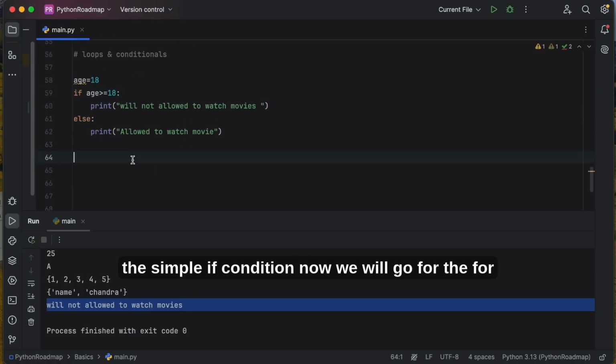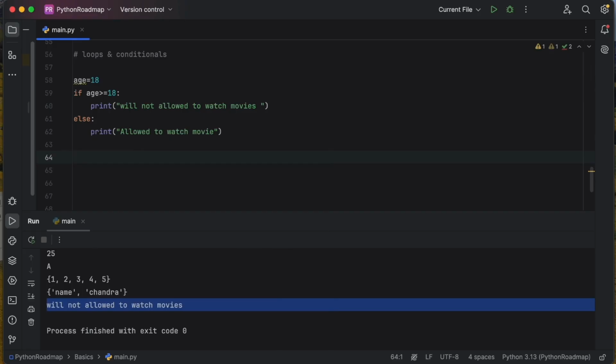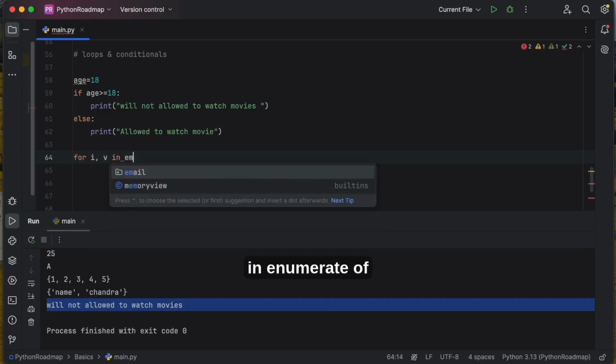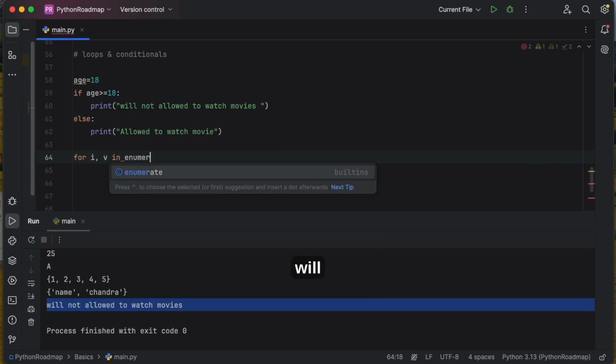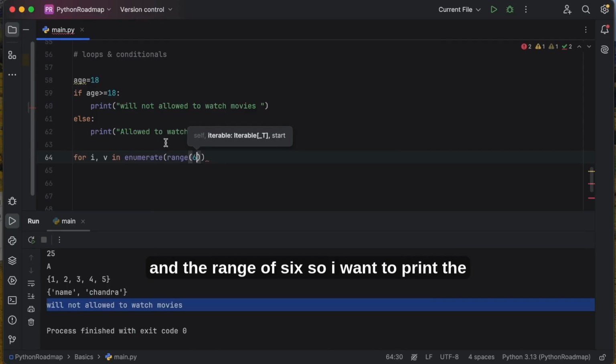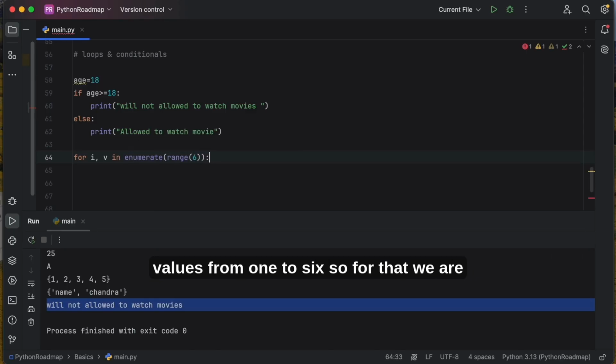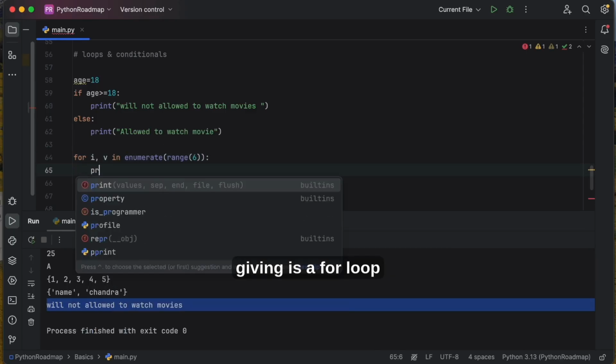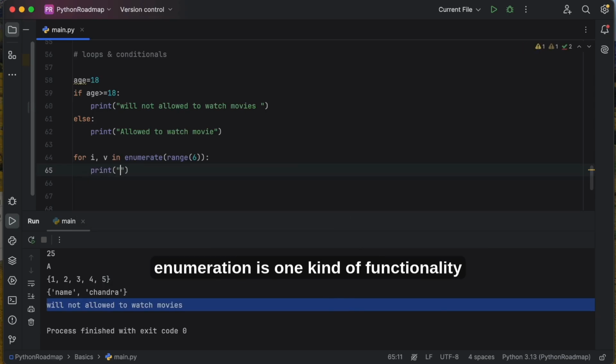Now we will go for the for loop. For i, v in enumerate of range of 6. We'll explain later what enumeration is. So I want to print the values from 1 to 6, and for that we are giving a for loop. Enumeration is one kind of functionality in Python, so you will get the value along with the index.